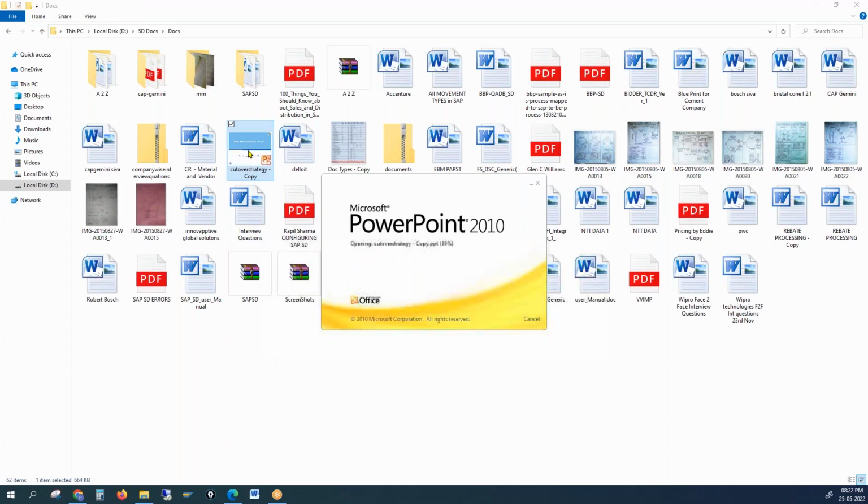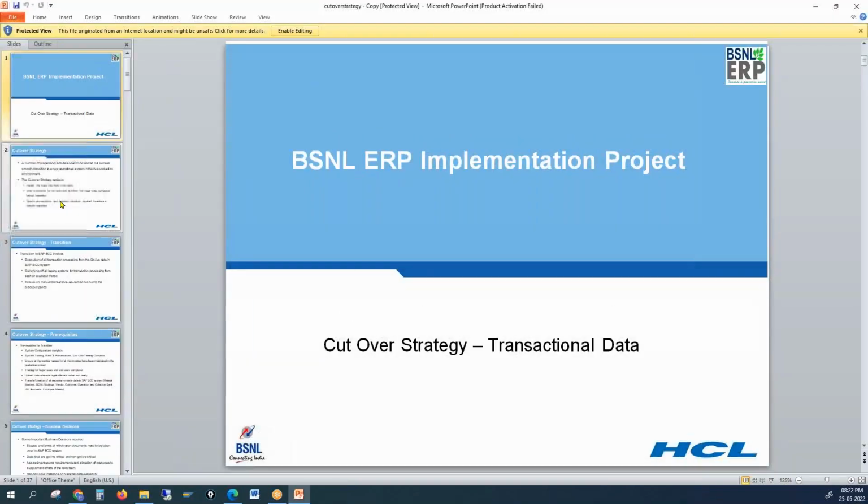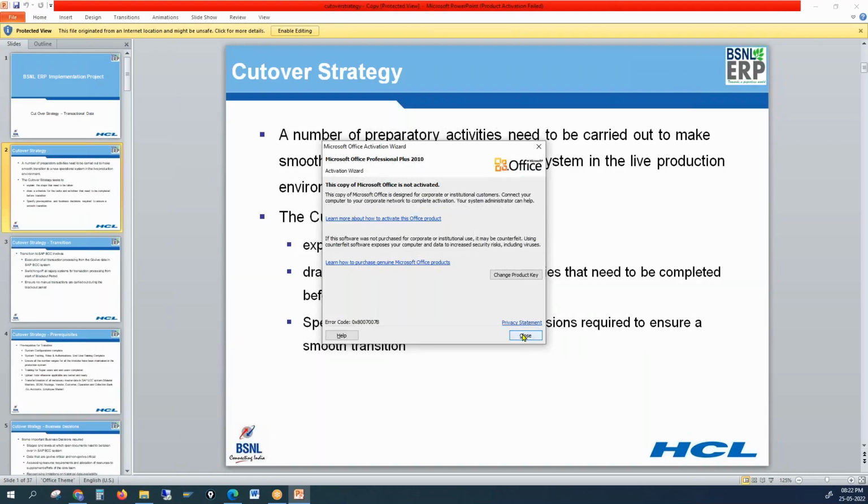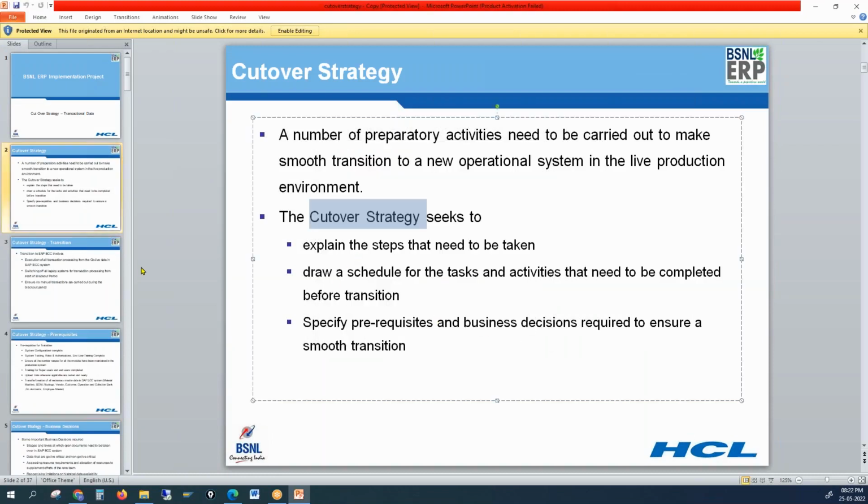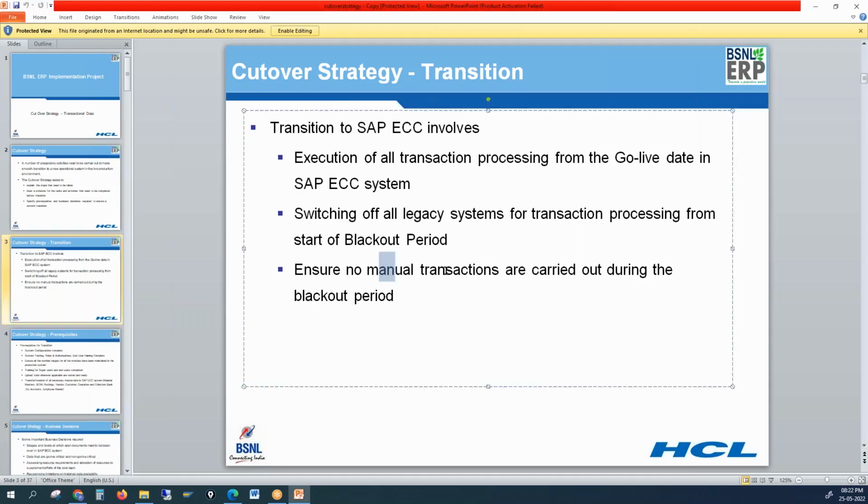There's a cutover strategy document as well. You could just refer to this document. So here you would be seeing what all we do. We need to have a schedule, ensure no manual transactions are carried out, switch off all the legacy systems and put a blackout period, right?